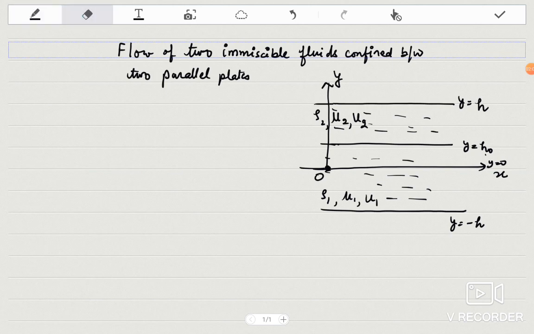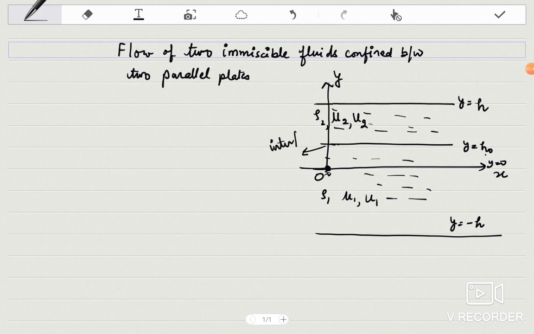I should take this plate a little bit lower, so that I take minus h to 0 and 0 to h. So this is the interface between the two fluids, or this is the point of separation of two fluids.